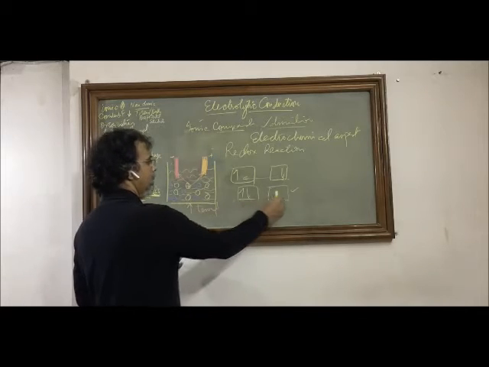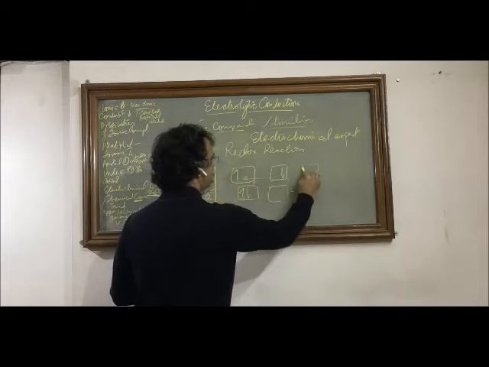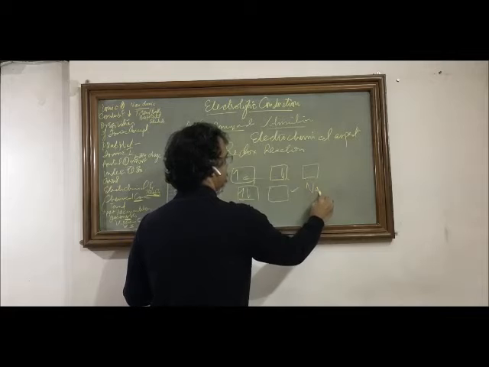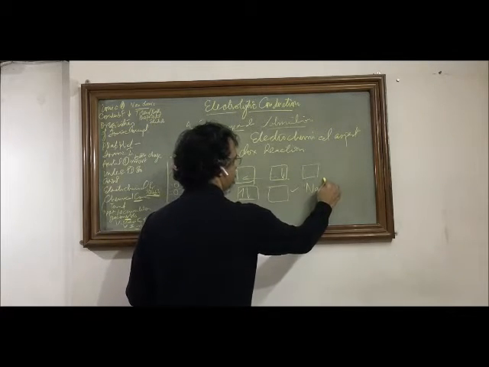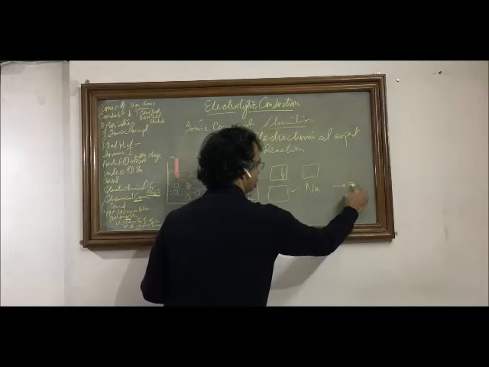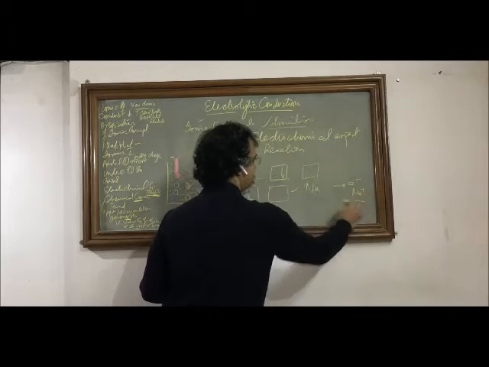You know, if sodium is neutral and it has an electron in its outermost shell, it gives that electron and converts itself into a cation.